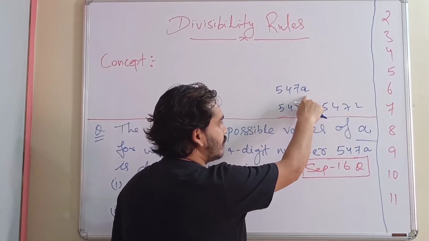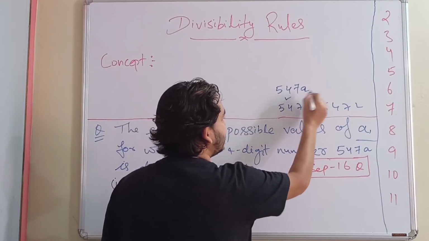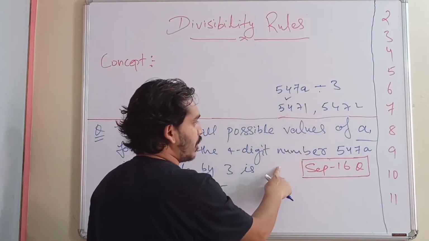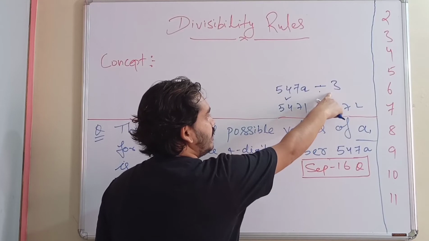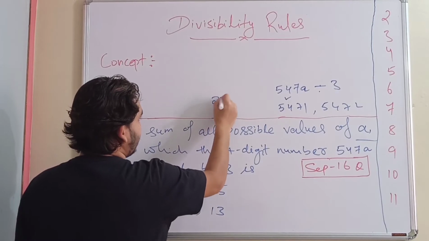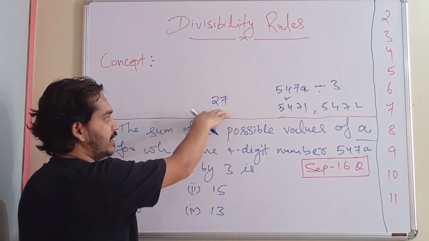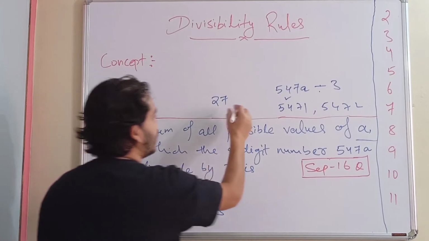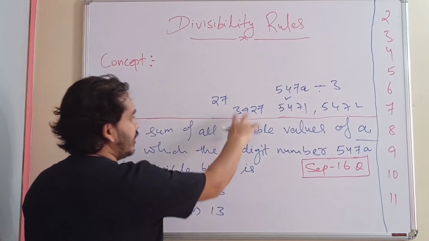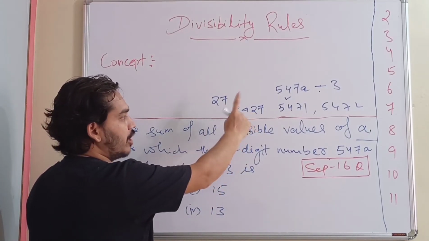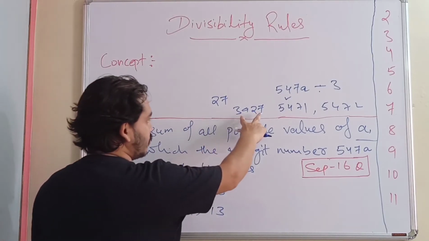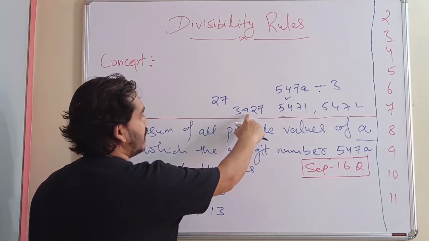So what are the possible values of A for which this number is divisible by 3? In order to solve this problem, we need to know the rule for divisibility by 3 for a certain number. Let's say if we write 27, we can simply say 3 9s are 27, it comes in the 3 table. But what if the number is like 3927? Then if we go on dividing, we will not be able to solve in the required time in the CTET exam. So let's know the concept of divisibility by 3.